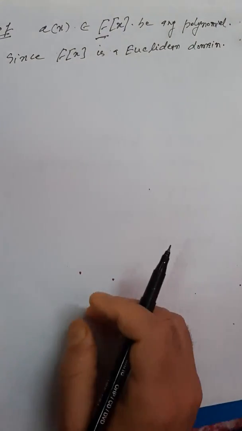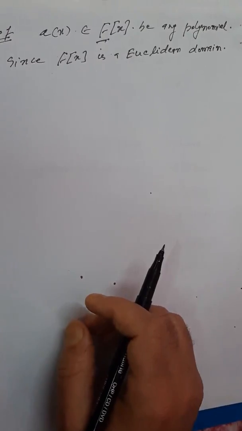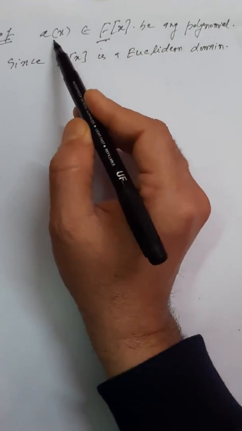So what do we have in a Euclidean domain? Now you have this polynomial a(x).